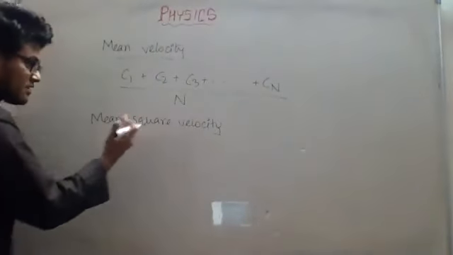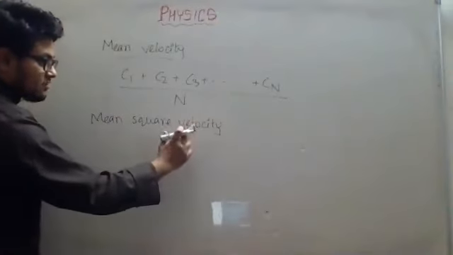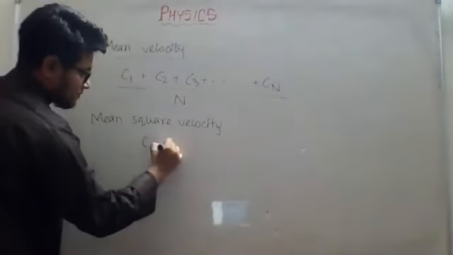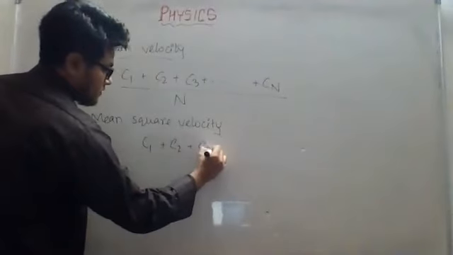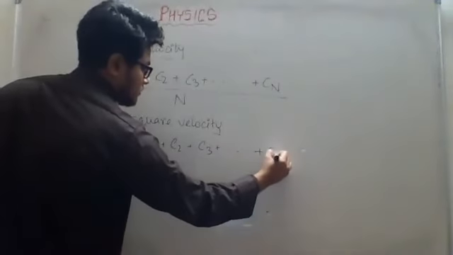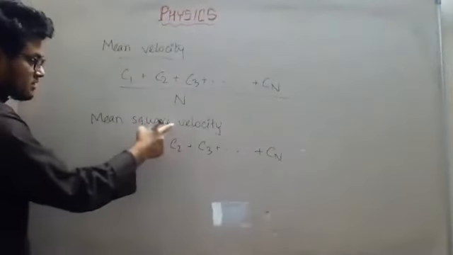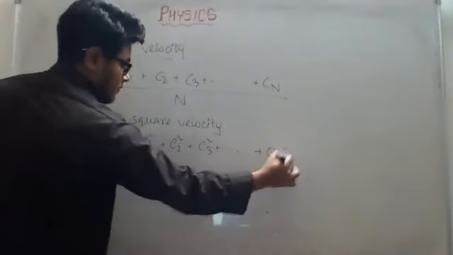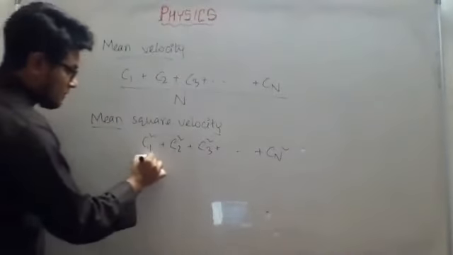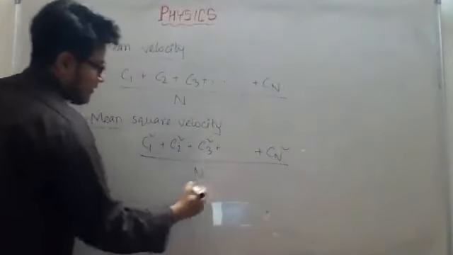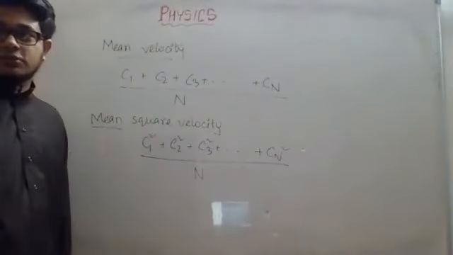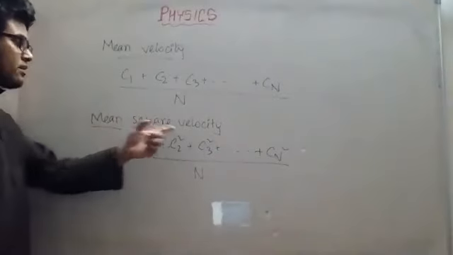So coming from the right side, at first we see velocity, that is C1, C2, C3 up to Cn. After velocity comes square, so we put a square over each one. Then mean means divided by n. So if you read from the right side, it becomes very easy to understand. This is mean square velocity.